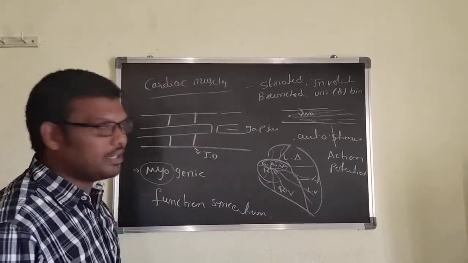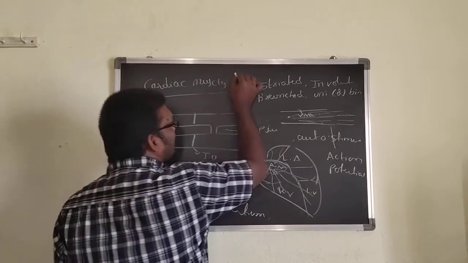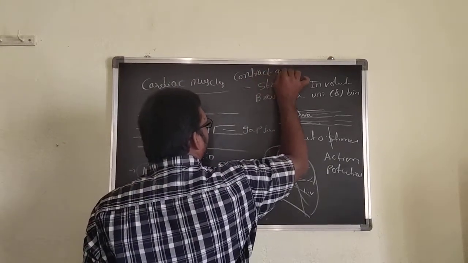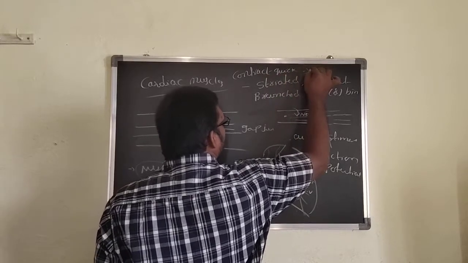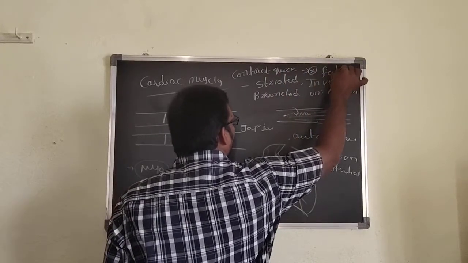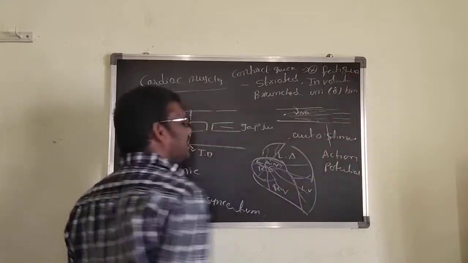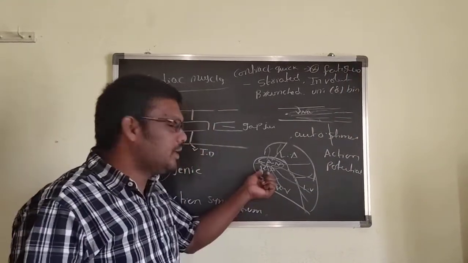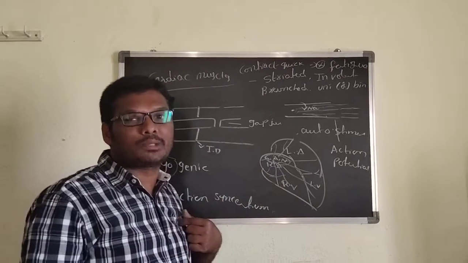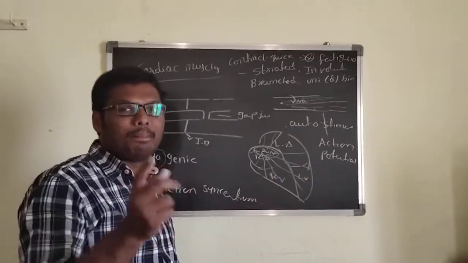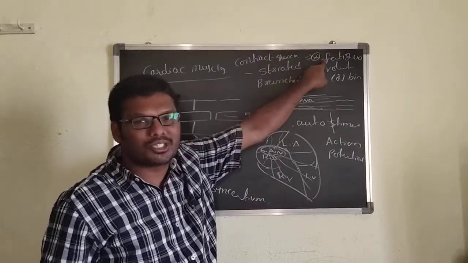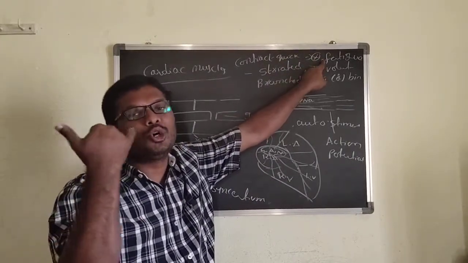And then, very important, the cardiac muscle contracts quickly without fatigue. I already said fatigue indicates temporary muscle contraction. Suppose here the temporary muscle contraction takes place in the heart, there is no lub and dub. It will lead to death. That's why once fatigue takes place in the heart, it will lead to death.